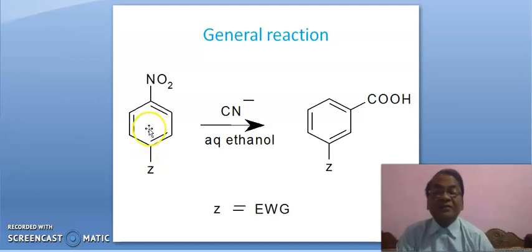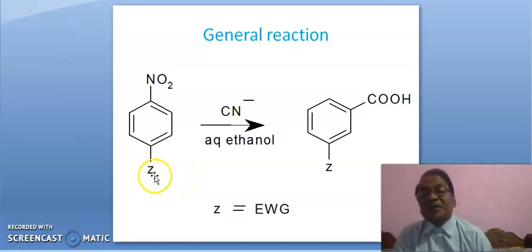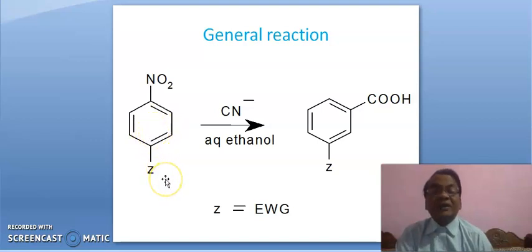It will attract the electrons from the benzene ring, and when the benzene ring becomes more and more electron deficient, the nucleophile will attack more readily. So an electron withdrawing group should be present in the benzene ring.